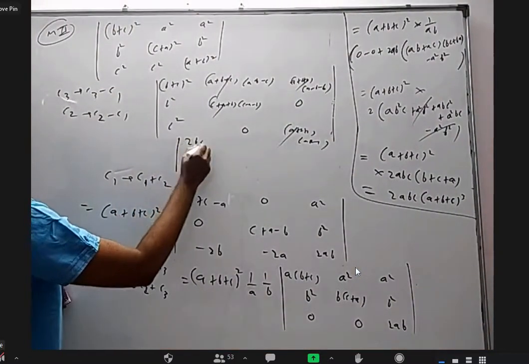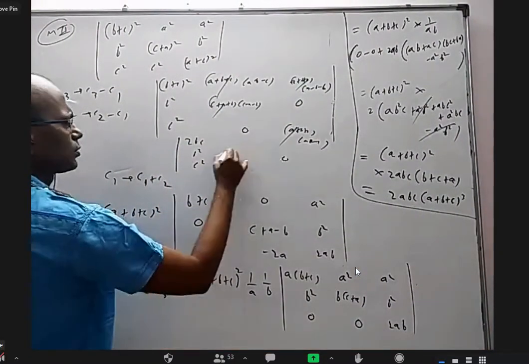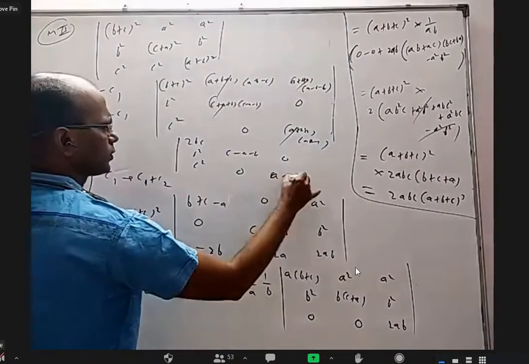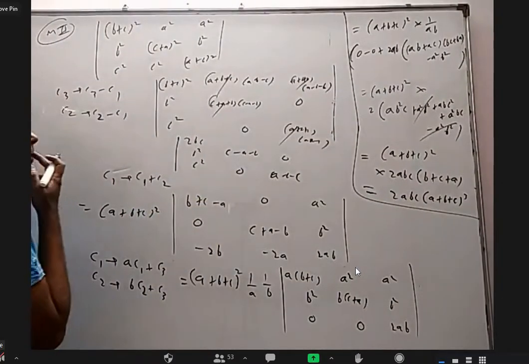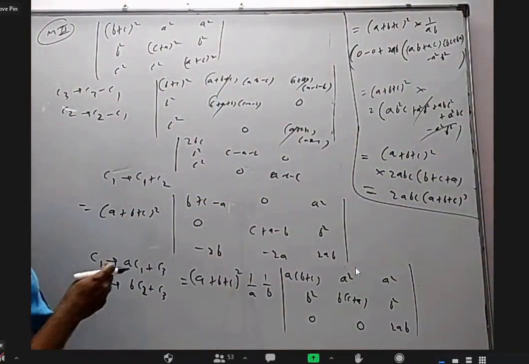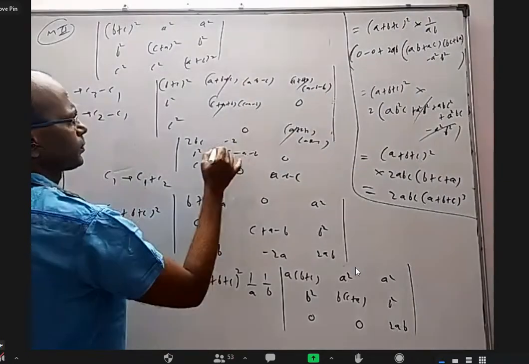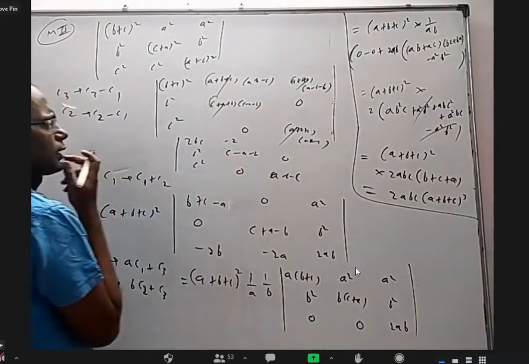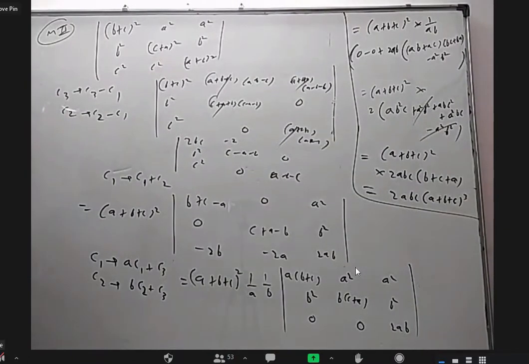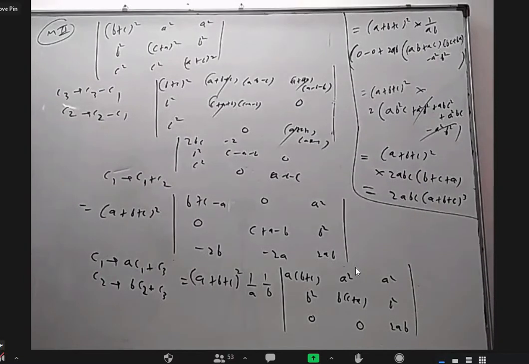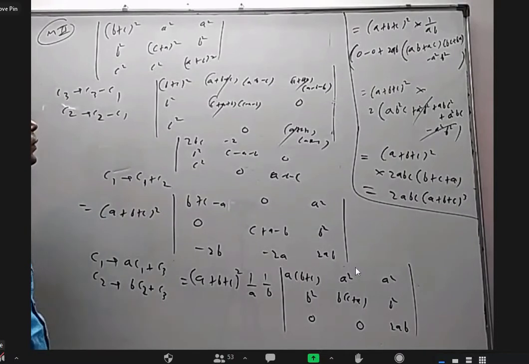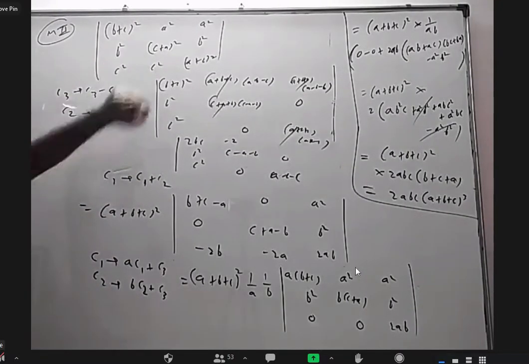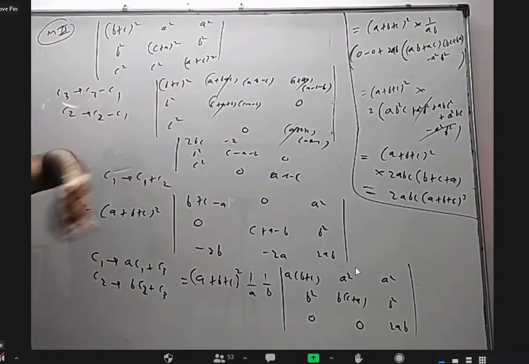I would have never lost a 0 there. That would have been 2BC, B square, C square, 0 here, 0 here, C minus A minus B, A minus B minus C. And from this, if I remove this, C will become minus 2C, A will become 2A, all are getting added up with that. This is A minus B minus C, and this is C.